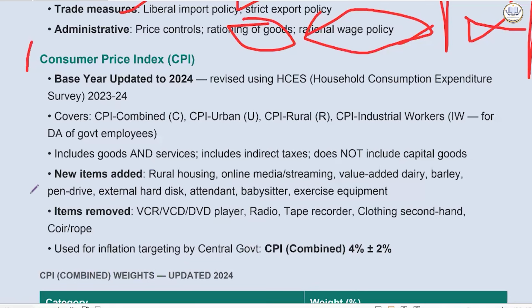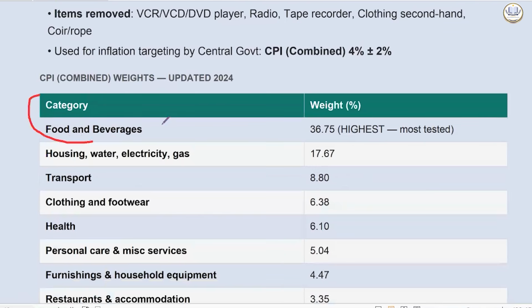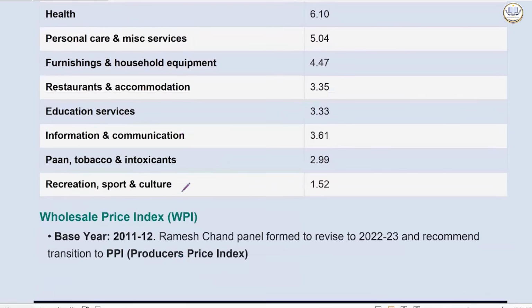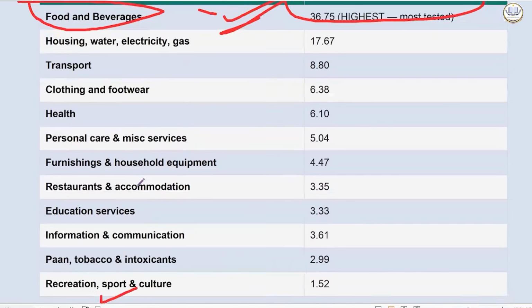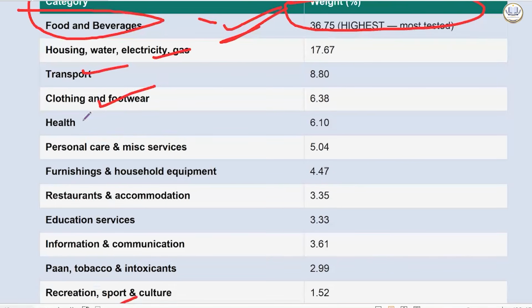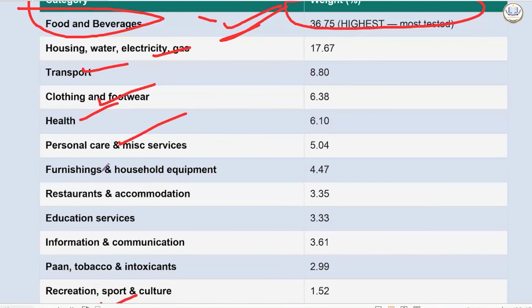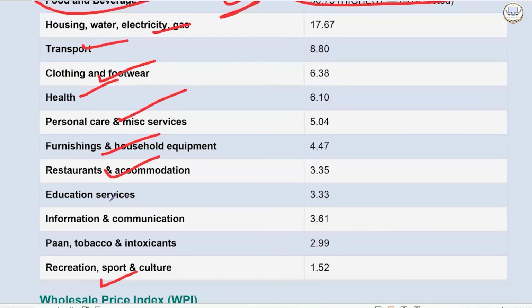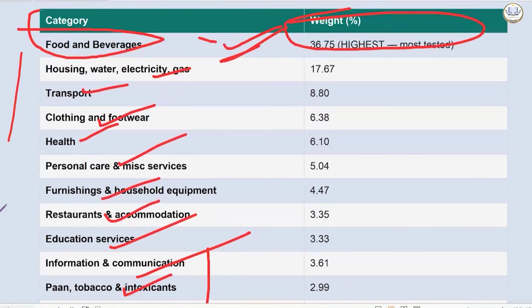Now, in terms of weights, the highest is of food and beverages. This is something which you need to cram. This you should know. Lowest is of recreation, sports, and culture. Then comes housing, water, electricity, gas, transport, clothing and footwear, health, personal care and miscellaneous services, furnishing, restaurants and accommodation, education services, information and communication, pan, tobacco, and intoxicants. You can see that things which are more and more essential, food and beverages, you are consuming daily, right?